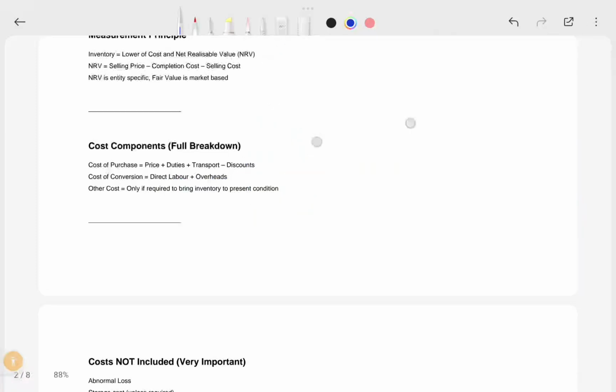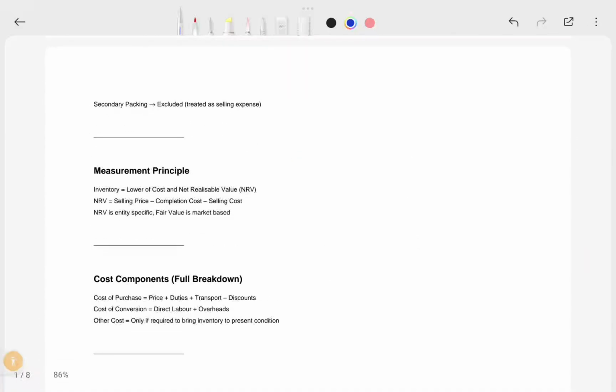Anyway, now you understand what the cost of inventory is. Now read the definition of the measurement principle. What is your measurement principle? Inventory is measured at the lower of cost or NRV, whichever is lower.